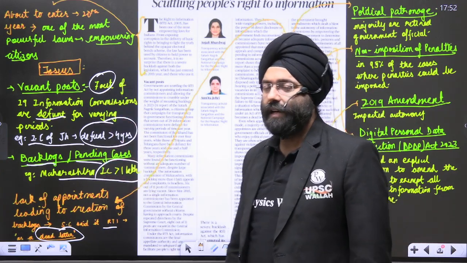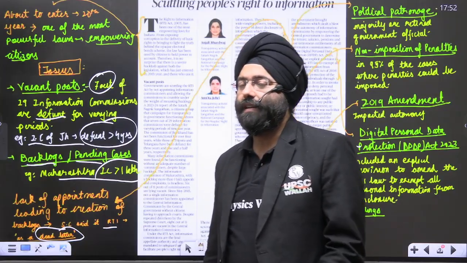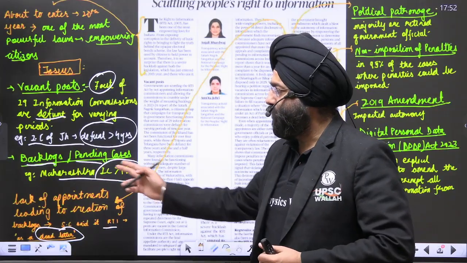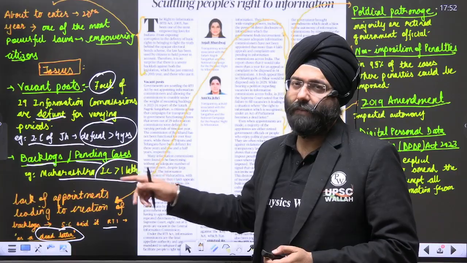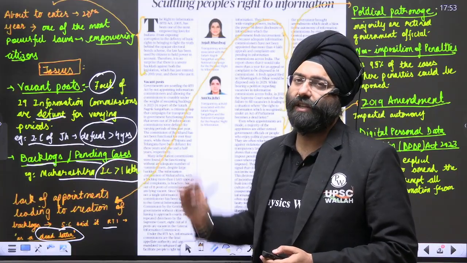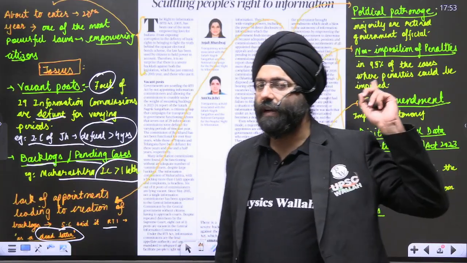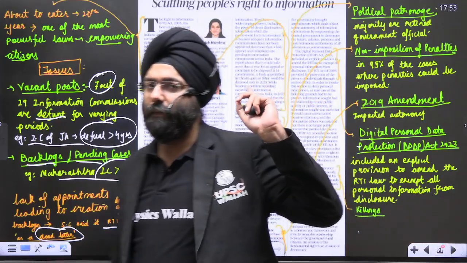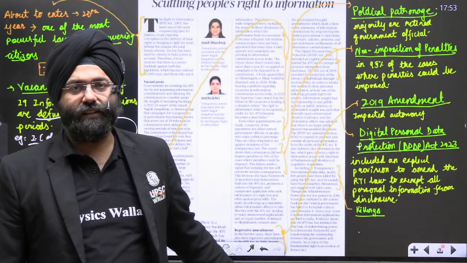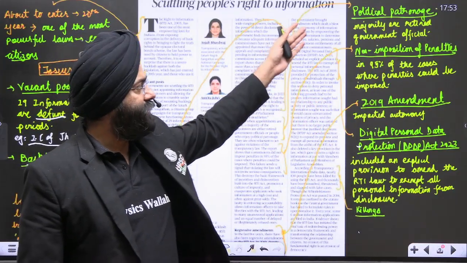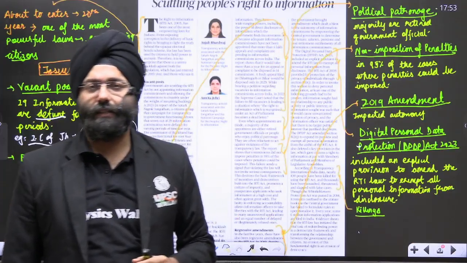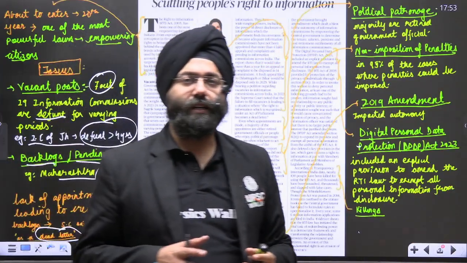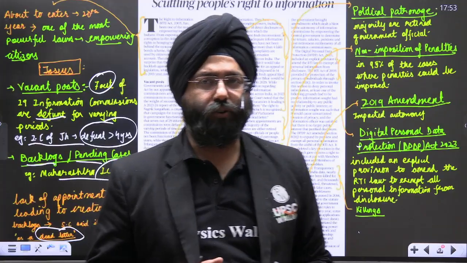Backlogs and pendency targets should be given, so that these need to be completed. See, it is non-adherence to the timeline or time frame that is basically leading to these. If along with it penalties are imposed for non-fulfillment of duties, automatically this pendency will decrease. Along with that, on political patronage, we realize that a cooling off period needs to be there when a bureaucrat or any important public official retires.